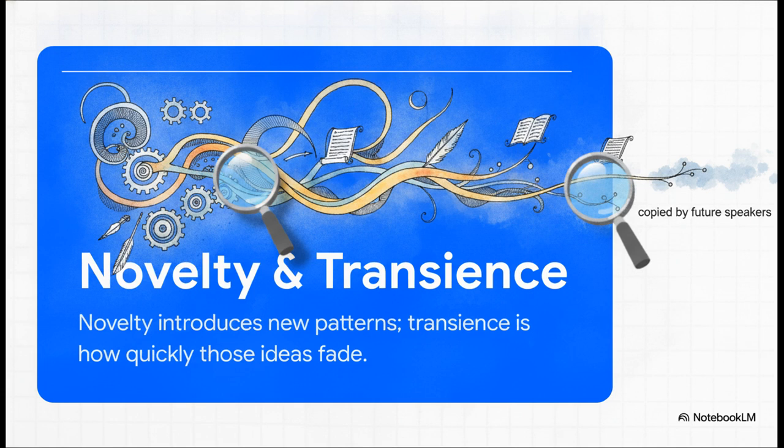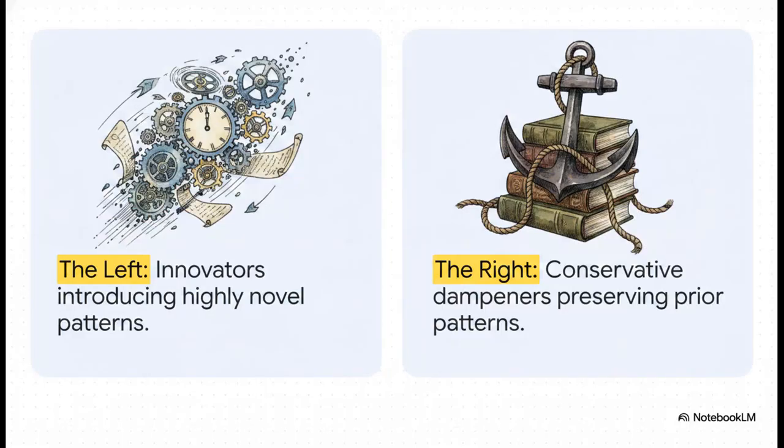First, novelty. Is a speaker bringing in a completely new pattern of words or ideas? And second, transience. Does that new idea just fade away, or does it stick around and get adopted by other speakers? And what the math reveals about their political strategies is just fascinating. The data clearly shows that left-wing speakers like Robespierre were constantly injecting highly novel concepts into the debate. They were the innovators.